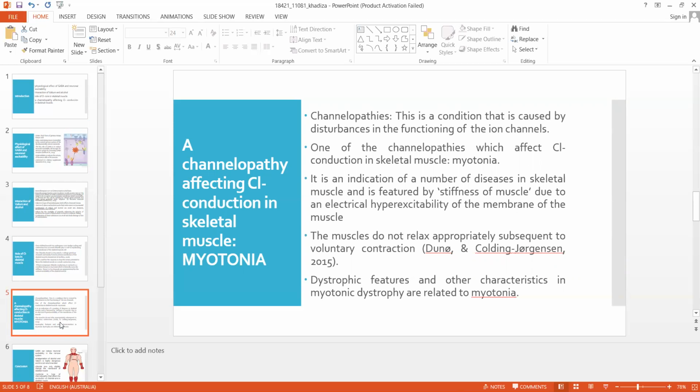So how can this electrical hyperexcitability occur? With a lack of sufficient functional chloride channels, the muscle fiber membrane becomes hyperexcitable and continues to be electrically active when stimulated for a longer period of time than a normal muscle fiber. So this results in prolonged contraction, or I would say delayed relaxation of the muscle after voluntary contraction. As a result, stiffness of the muscle can occur.